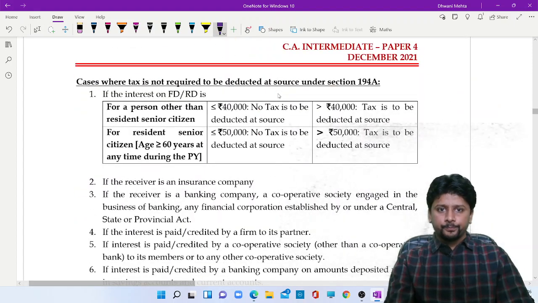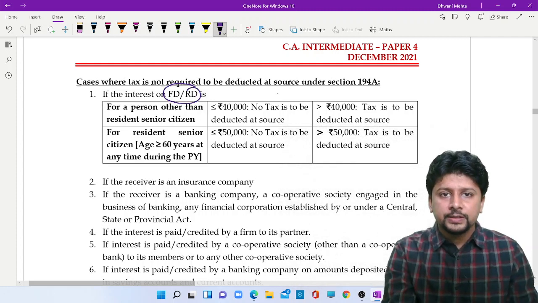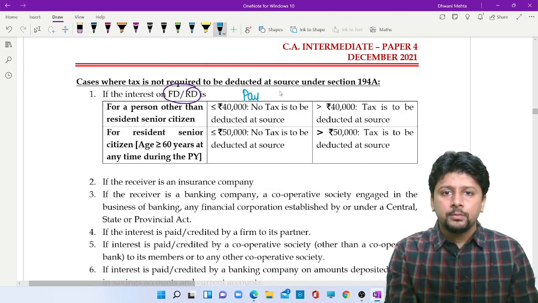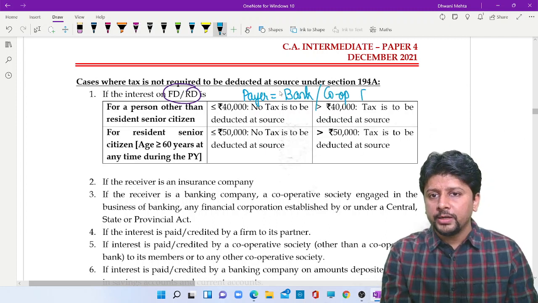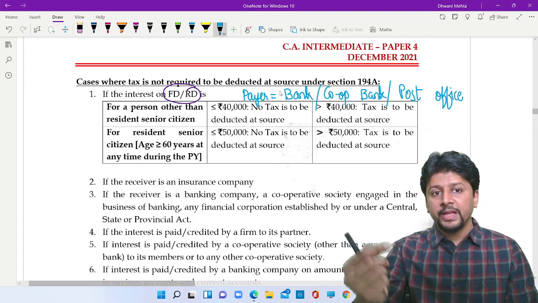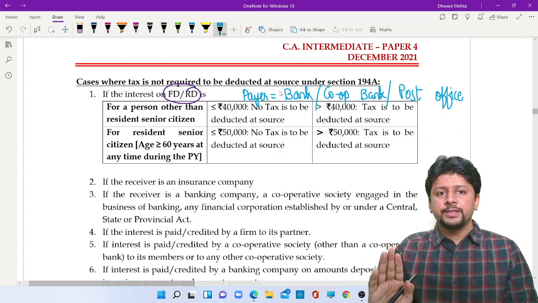194A. If it is interest on FD and RD, so if it is interest on fixed deposits, recurring deposits, FD, RD, who is the payer? Bank is the payer. Bank will also include cooperative banks and post office is the payer. If you make a fixed deposit, recurring deposit with any one of them and they are paying interest to you, up to 40,000, no TDS.